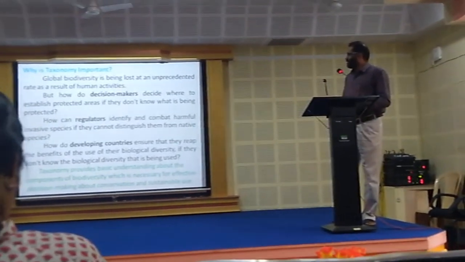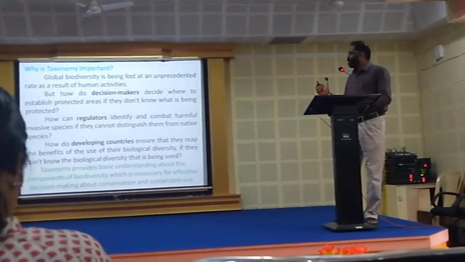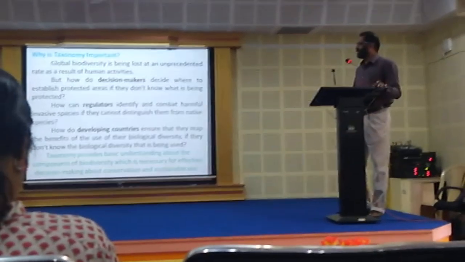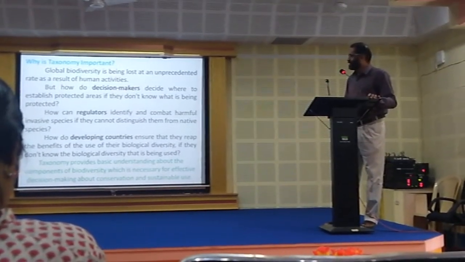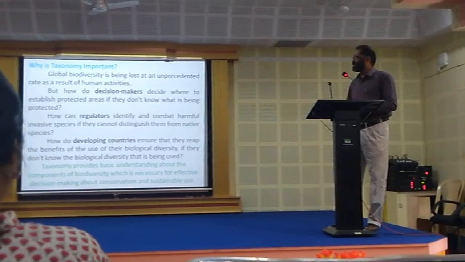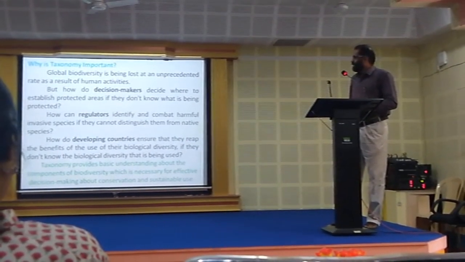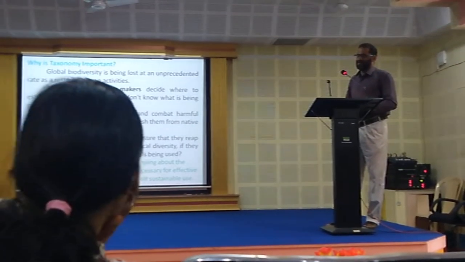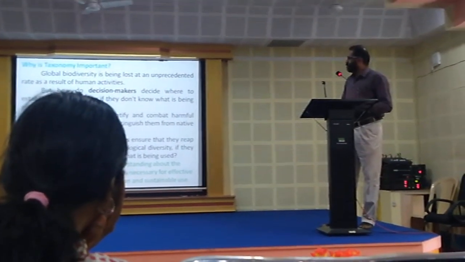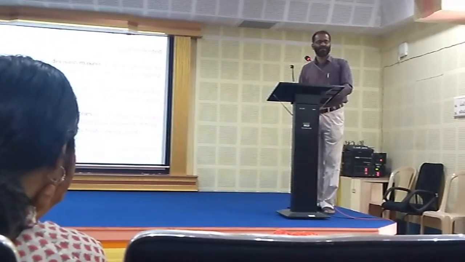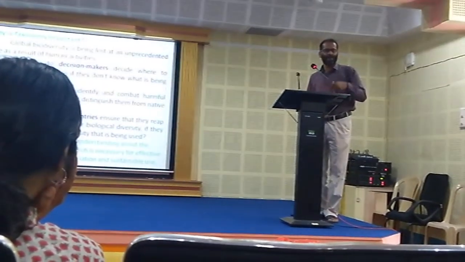Global biodiversity is being lost at an unprecedented rate as a result of human activities. The decision makers, how do they decide where to establish protected areas if they do not know what is to be protected? We have to give the data.